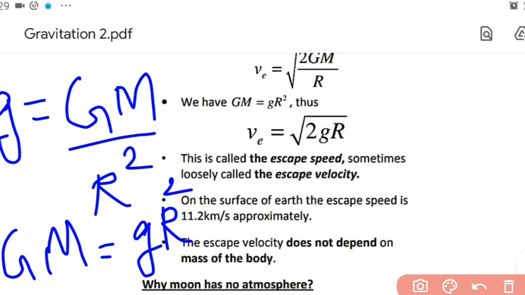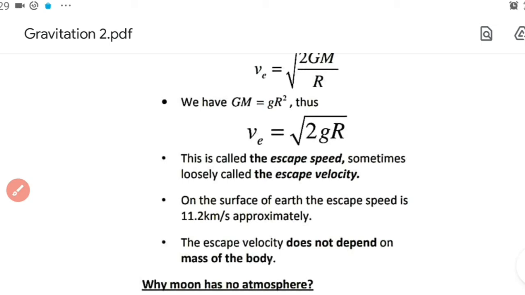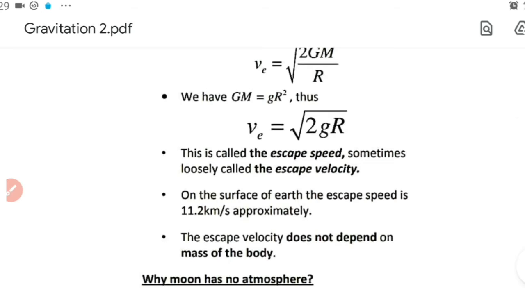Substituting that, we get the expression for escape velocity as v_e equal to root of 2gR, where g is the acceleration due to gravity, whose value is 9.8 meter per second squared, and capital R stands for the radius of earth, which is 6,400 kilometers. By substituting the values, we get the escape speed as 11.2 kilometer per second. So on the surface of earth, the escape speed is 11.2 km per second.